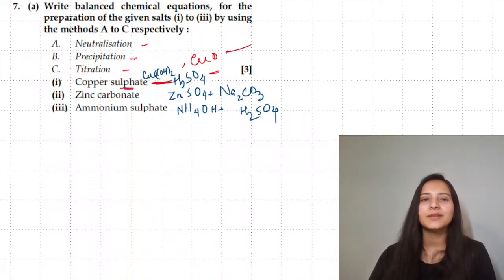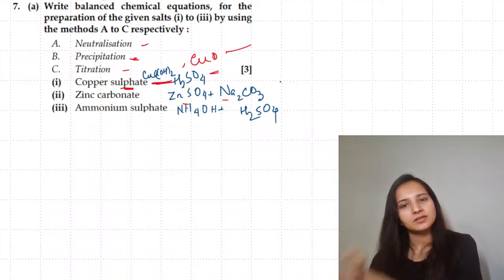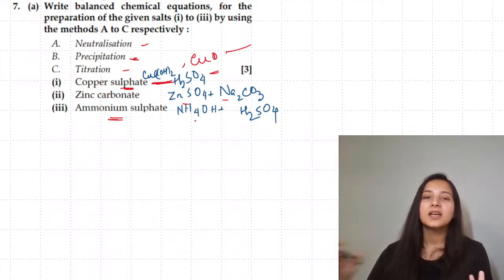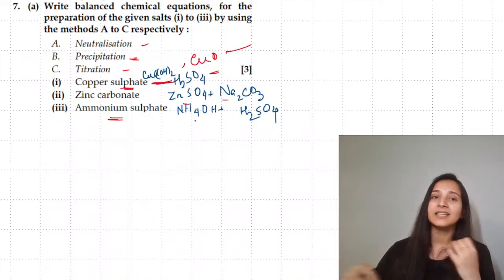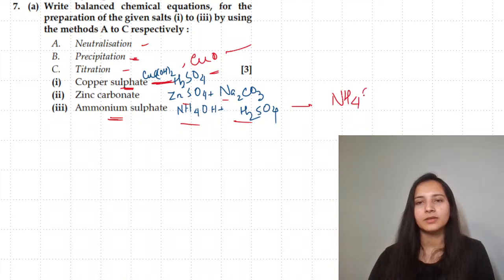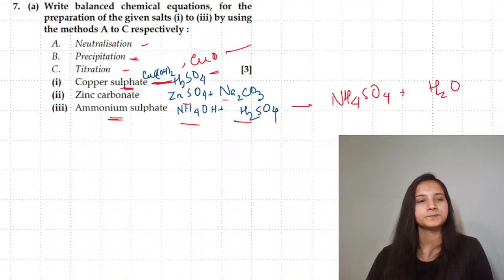Zinc carbonate via precipitation. So you are taking zinc sulfate and sodium carbonate, you're getting your zinc carbonate and you're getting sodium sulfate. Ammonium sulfate by titration means you have to use acid and base, okay, because the indicators keep changing the color. So you're having ammonium hydroxide and sulfuric acid, you will be getting ammonium sulfate along with water.